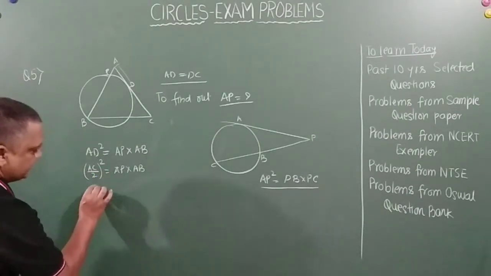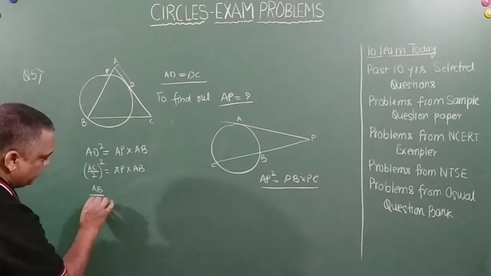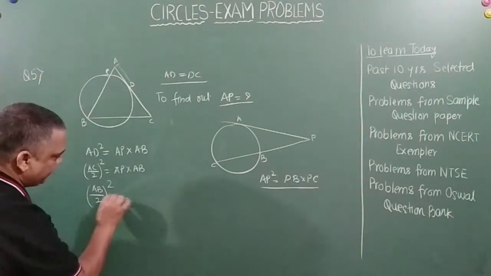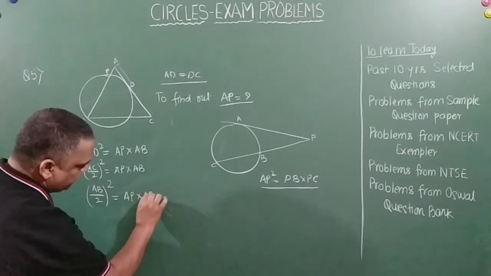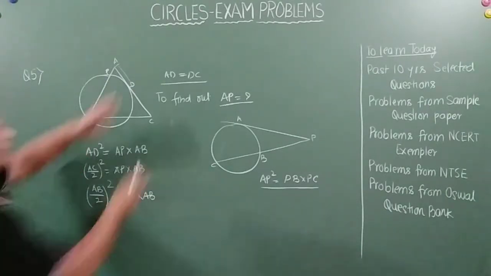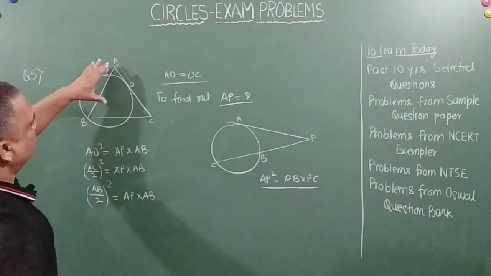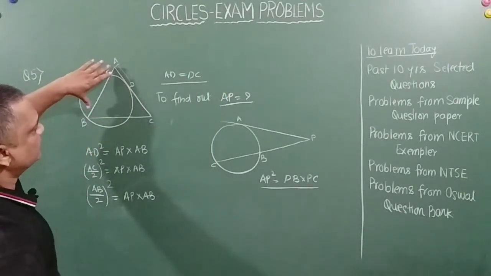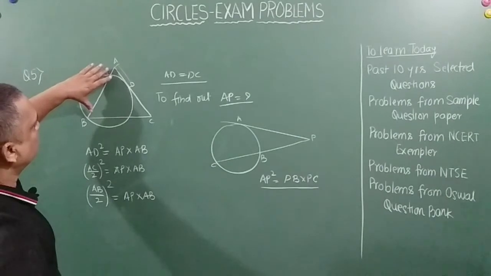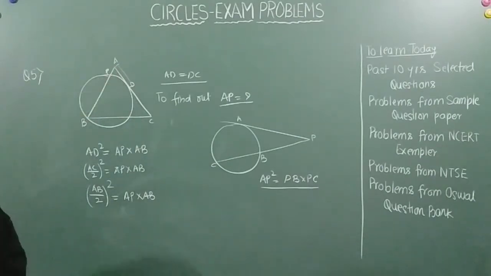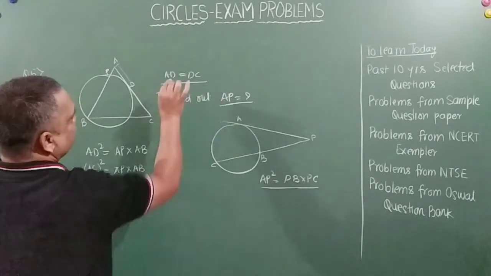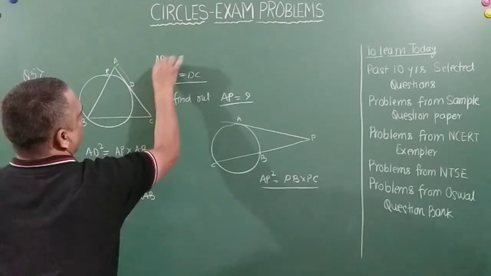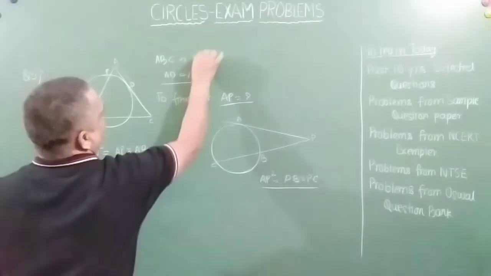This can be written as (AB/2) whole square is equal to AP into AB. Any problem in that? Because AC is equal to... this is an isosceles triangle. ABC is an isosceles triangle. Sorry, I just read it out, but I never mentioned it. Okay, ABC is an isosceles triangle.